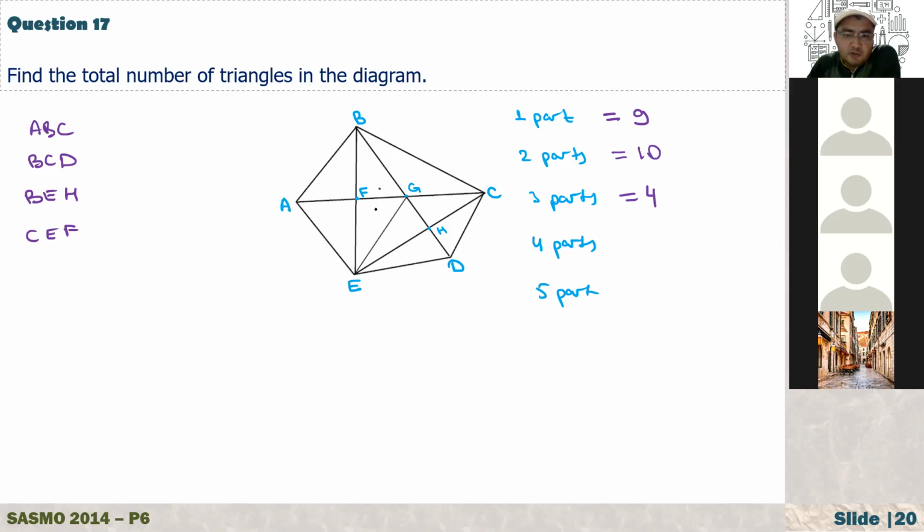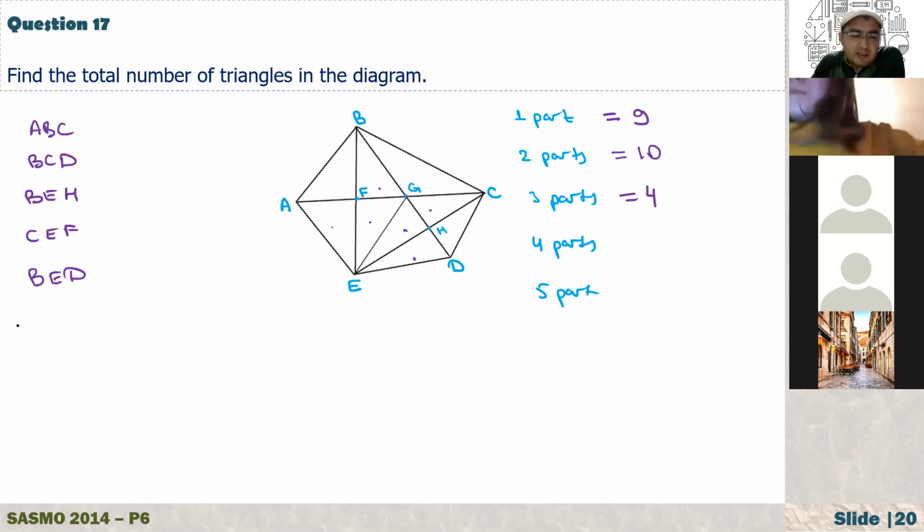It has 4 parts, and together they form one triangle. That is 1. And how about this? That is AEC, also 4 parts. So here we have 2. Can you see any other with 4 parts? I don't see any. And how about 5 parts?